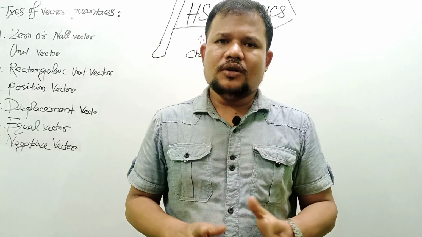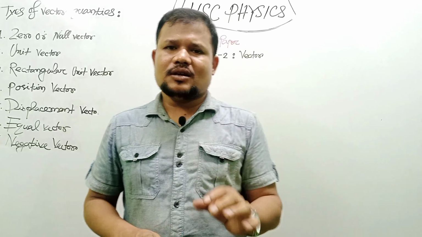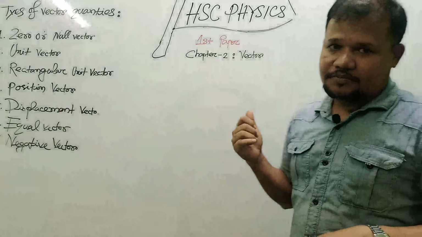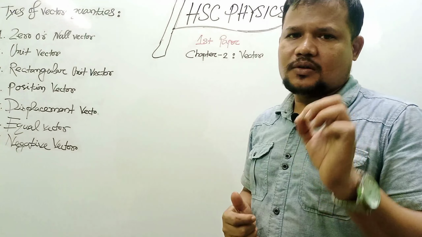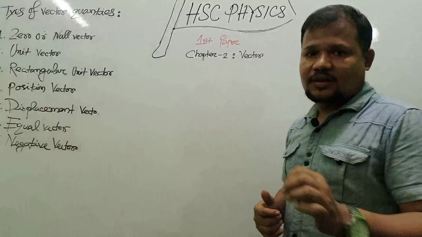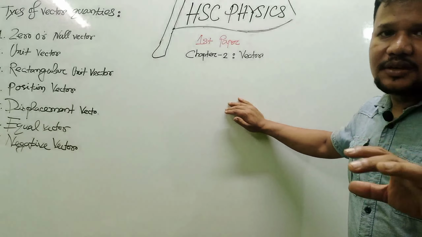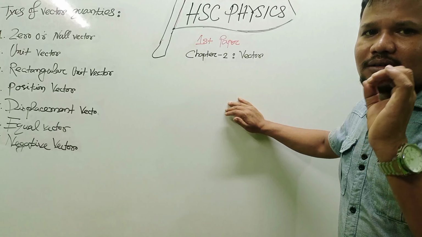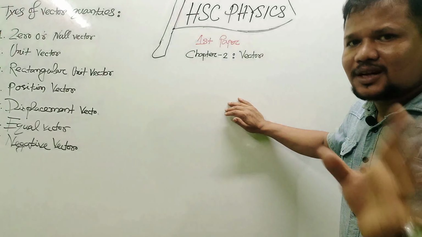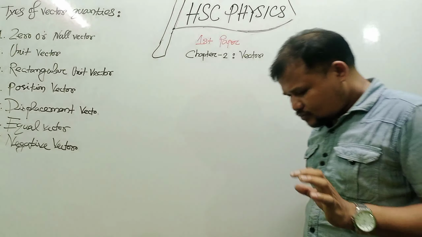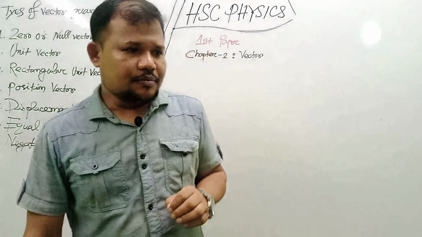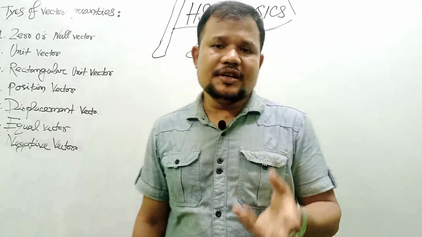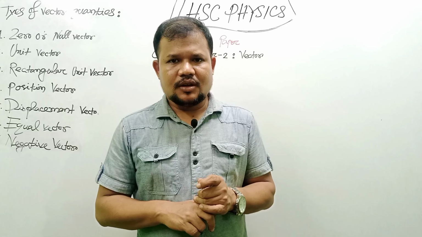So you must develop the basics of this chapter. If you develop all the pros and cons and all the basics of this chapter, then it is really very helpful for you to understand all the chapters of physics first paper and second paper. Before starting my lecture, I want to clear some important things.